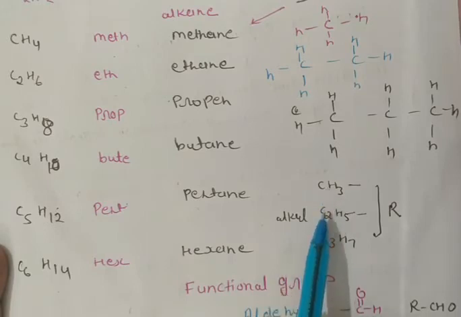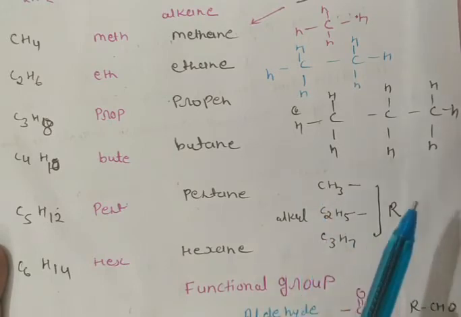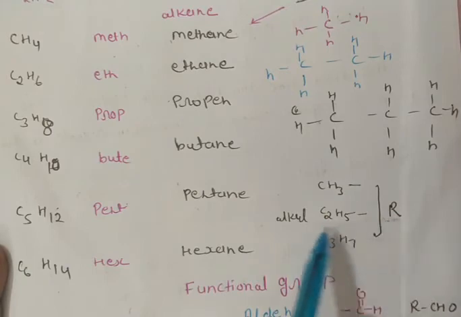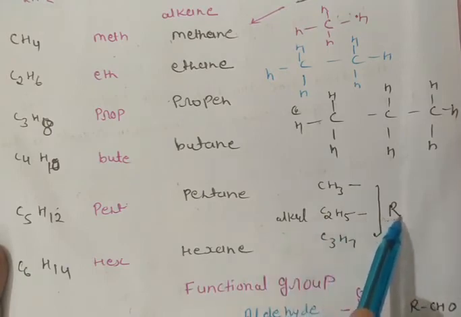Now if we remove 1 hydrogen from methane, ethane and propane, it converts into an alkyl group, known as methyl, ethyl and propyl, or you can show it by capital R. An alkyl group is shown by capital R. If it is RH, then it is alkane. If it is only R, it means it is an alkyl group.